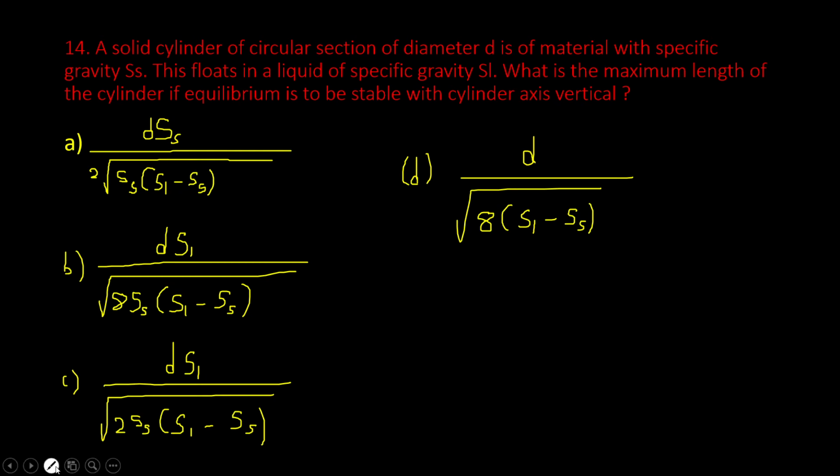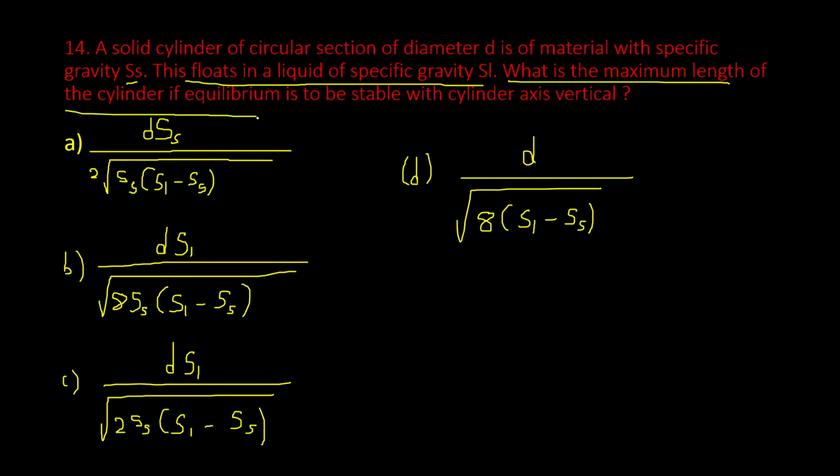A solid cylinder of circular section of diameter d and of material of specific gravity Ss floats in liquid of specific gravity Sl. What is the maximum length of cylinder if equilibrium is to be stable with cylindrical axis vertical?